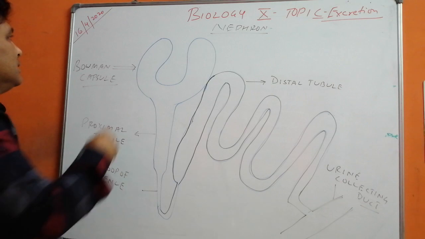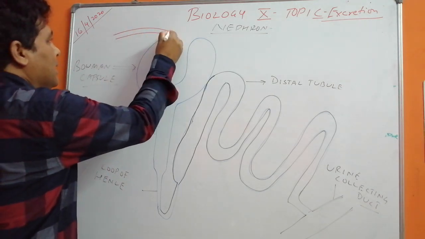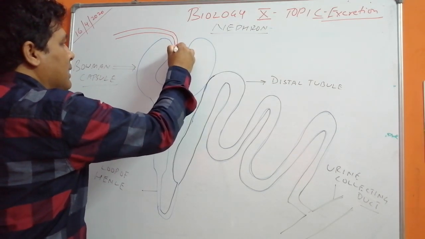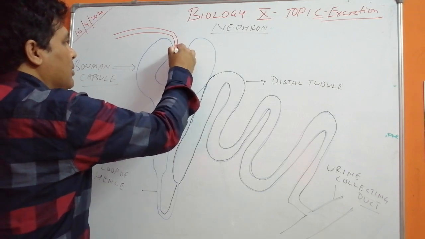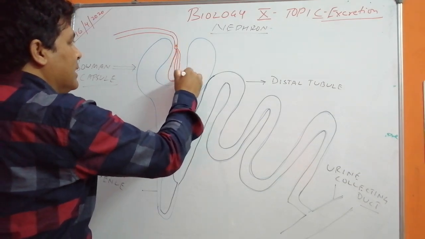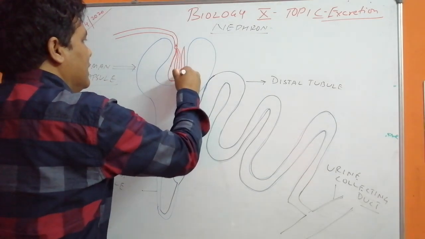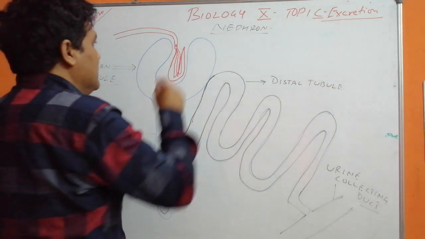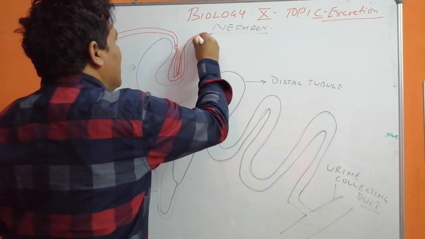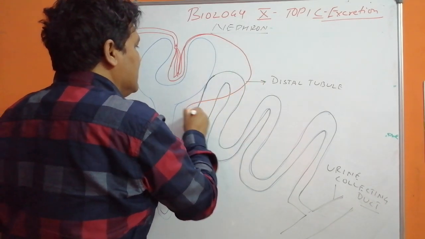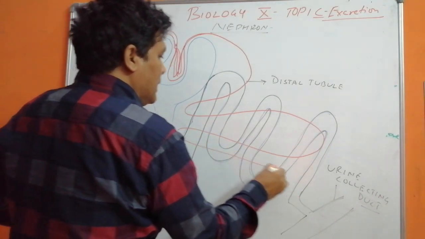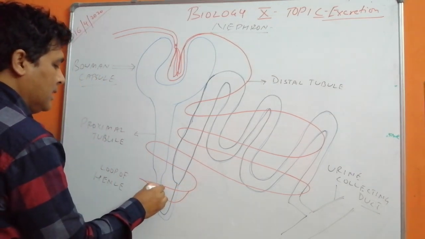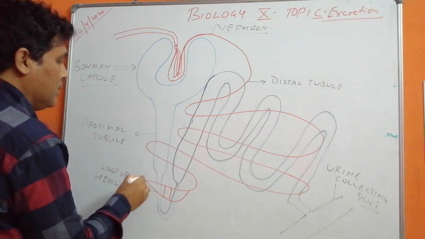Now children, what happens is, there is a blood vessel which comes here, and then it is going to bifurcate or separate into smaller parts, and then it goes out and it touches all these parts of the tubule. Here a special system is formed.